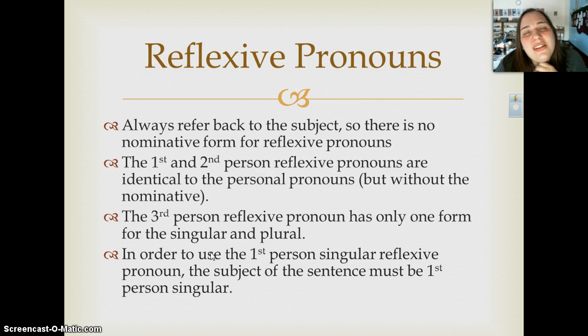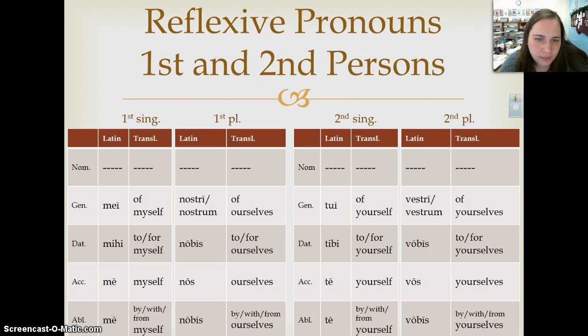Now, just to remind you, just to help it click, if you want to use the first person reflexive pronoun, then your subject has to be first person, right? So if you want to use the first person singular, your subject has to be first person singular. If you want to use the third person plural, your subject has to be a third person plural, okay? So before I show you in sentences how these pronouns work, let's take a look at how they decline.